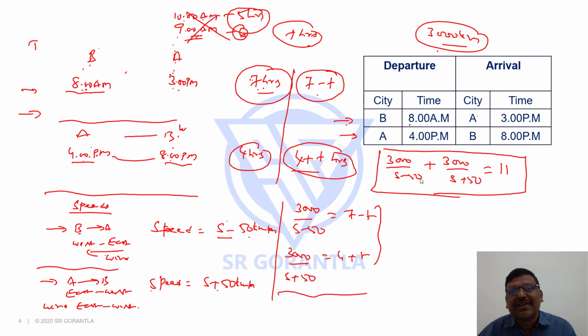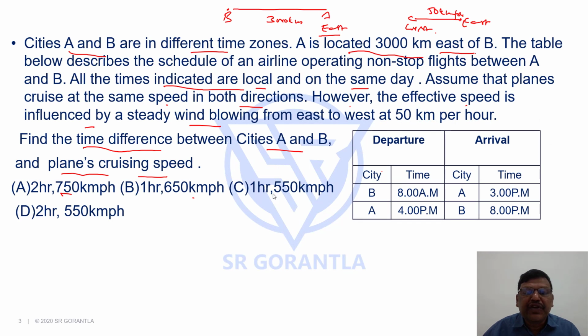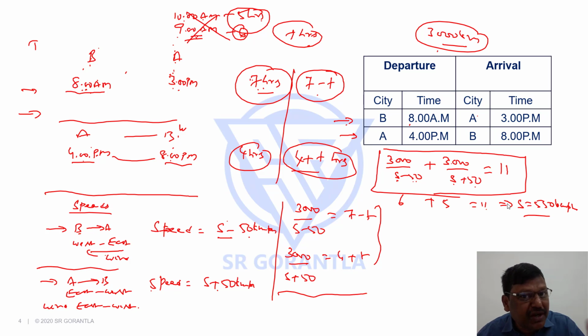There are two approaches. One, go by options. If you see your options, 750, 650, 550 are the examples. You can substitute and check. If I substitute 550 minus 50, 500, 3000 by 500 is 6. 550 plus 50 is 600, 3000 by 600 is 5. 6 plus 5, 11, satisfied. Hence, S should be 550 kilometers per hour by the substitution approach.